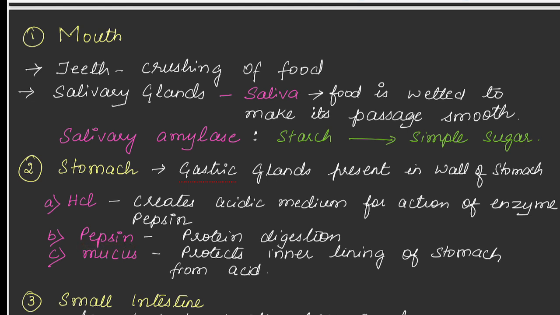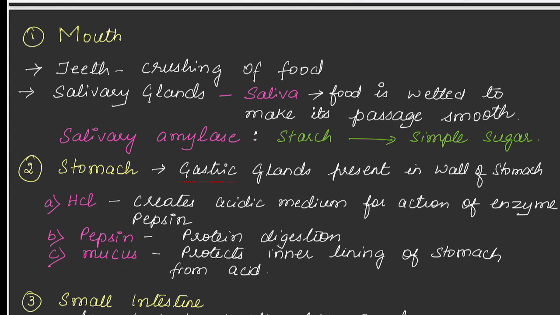pepsin is an enzyme. So initially before food enters, what will happen is HCl will not be secreted. Only when food enters, HCl will be secreted. If there is no food, then HCl is not secreted. If HCl is not secreted, pepsin will be in inactive form. As soon as HCl is produced, pepsin will be converted into active form. So what is the function of pepsin here? The function of pepsin is protein digestion. So digestion of protein will be done by pepsin.